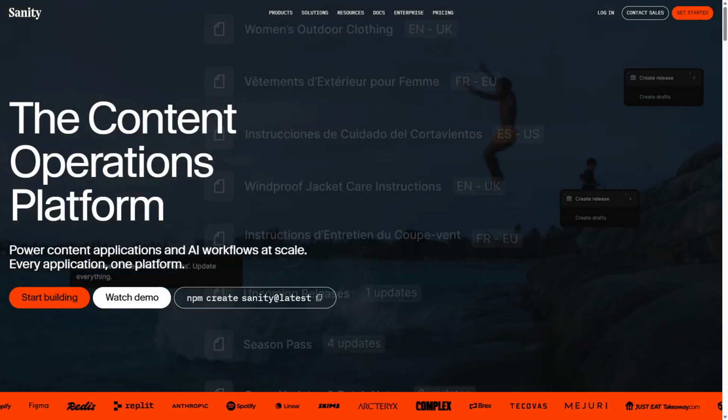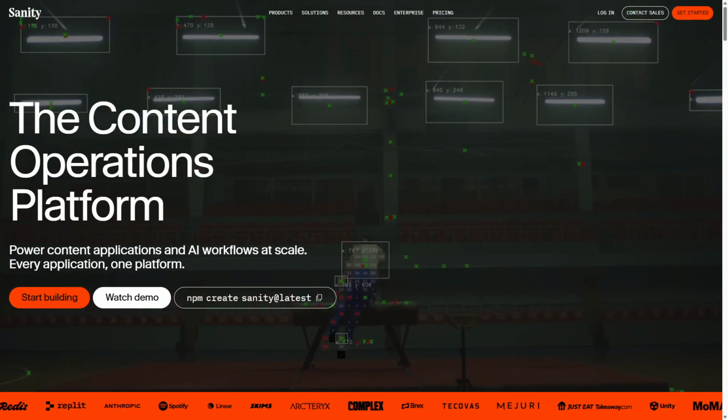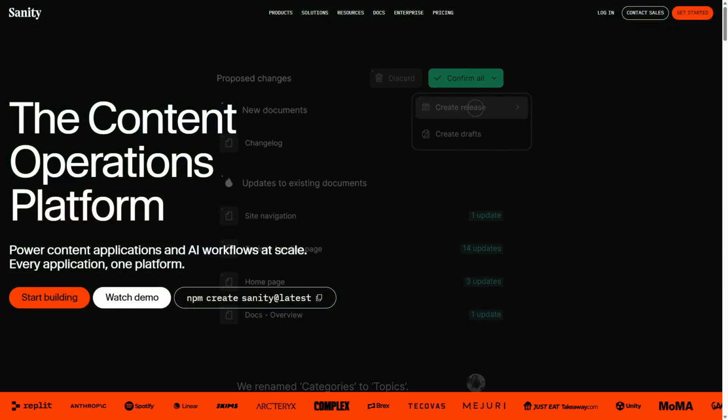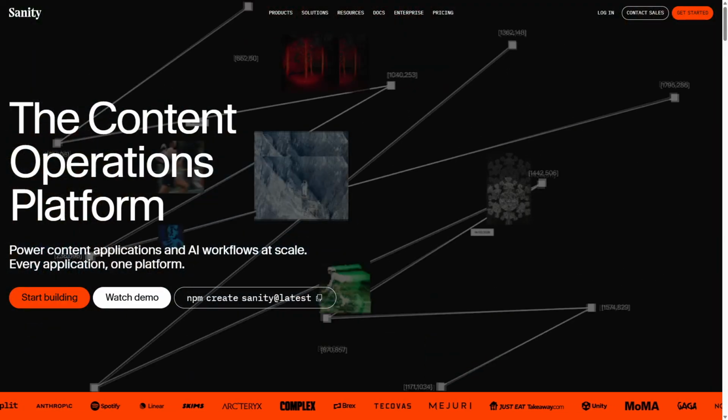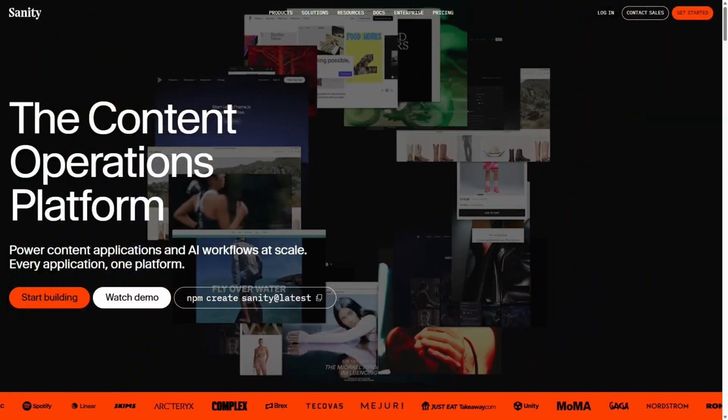Today we're diving into Sanity, a headless CMS that's been gaining traction in the content management world. But is it really the solution for creators and developers looking for flexibility and control? Let's find out if it lives up to the hype.